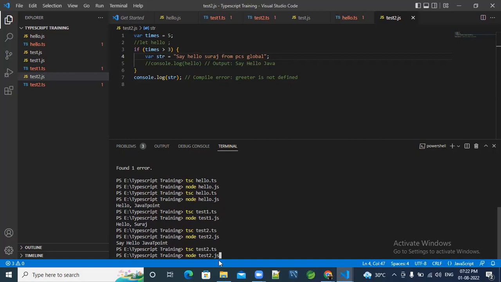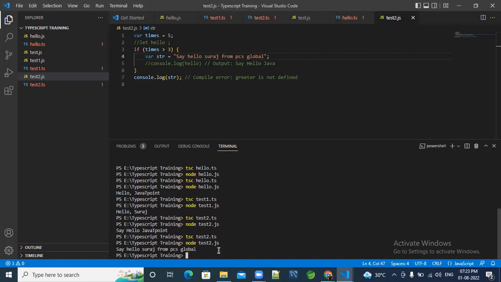test2.js. Remember one thing, if you are writing node, it is .js because it is a Node.js file, and it is a TypeScript file, so we have to write only .ts. Remember this, don't make mistakes in this, otherwise you will not get the output. See, here is coming, hello Suraj from PCS Global. Like this only we have to make the tests till test 18.